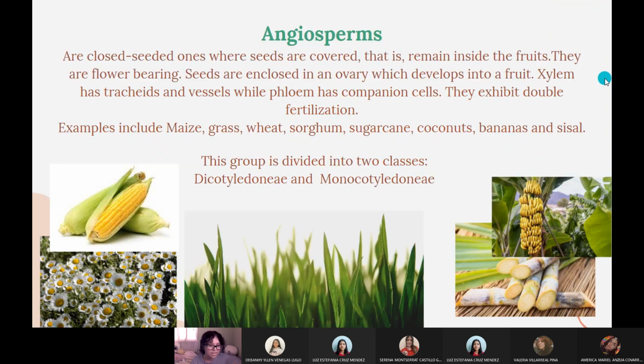Next, we have the angiosperms. They are closed seed plants where seeds are covered, that is, remain inside the fruits. They are flower bearing. Seeds are enclosed in an ovary which develops into a fruit. Xylem has tracheids and vessels, while phloem has companion cells. They exhibit double fertilization. Examples include maize, grass, coconuts, bananas, and sisal. This group is divided into two classes, dicotyledonae and monocotyledonae.